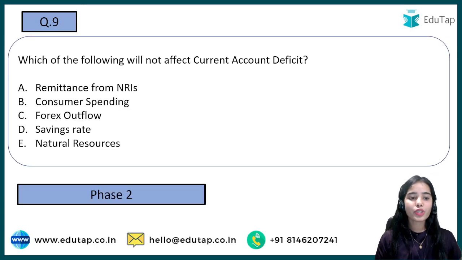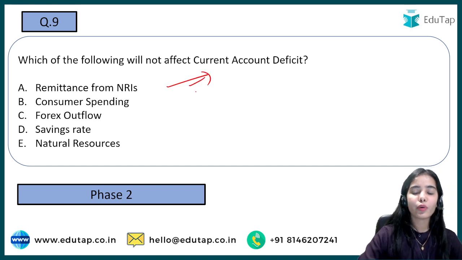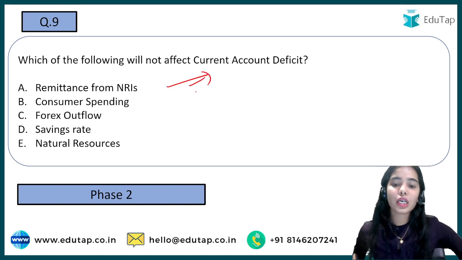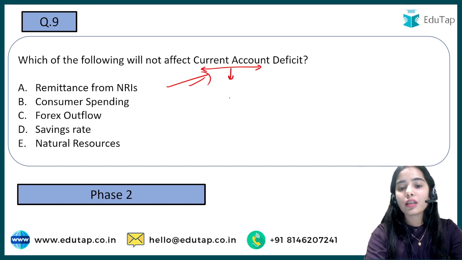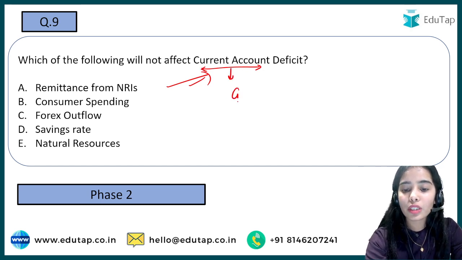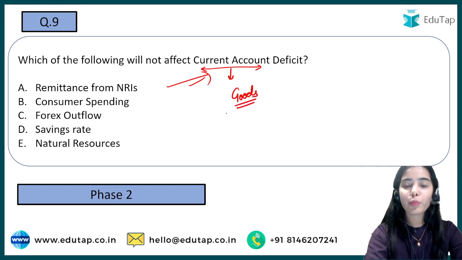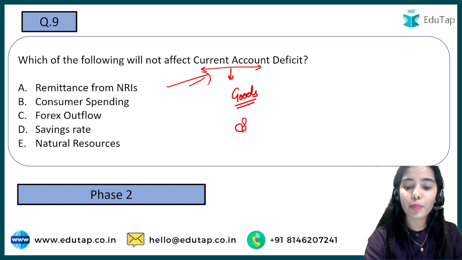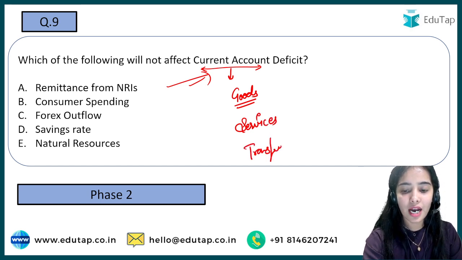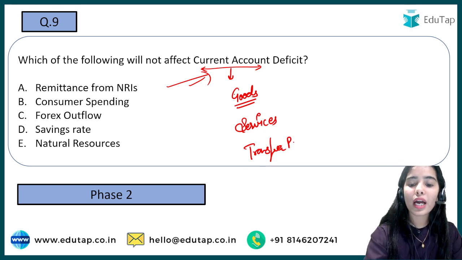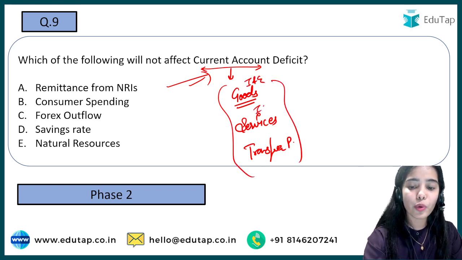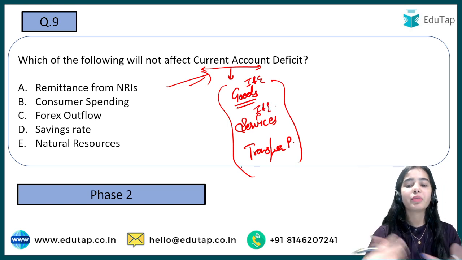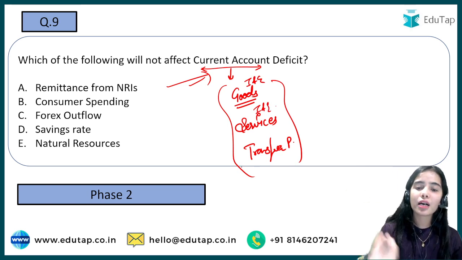Now coming to the last question: which of the following will not affect current account deficit? First of all, what is the current account deficit? In the current account we take the import and export of goods, the import and export of services, and the transfer payments. The import and export of goods, the import and export of services, and the transfer payments happening with some other country come under the current account.